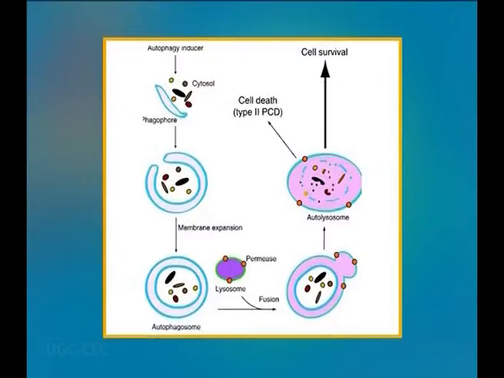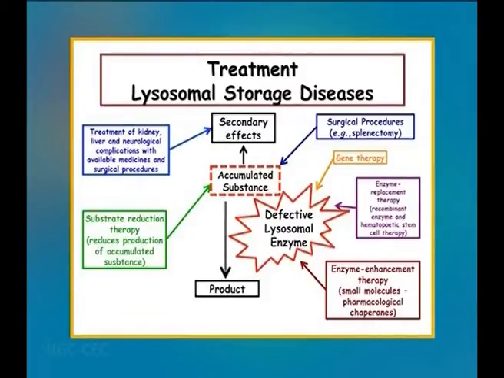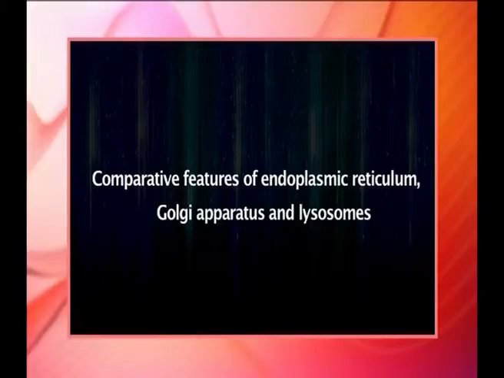The first step of the autophagy appears to be the enclosure of an organelle, for example a mitochondrion, in a membrane derived from the ER. The resulting vesicle, an autophagosome, then fuses with a lysosome and its contents are digested. Now, the pathogenesis. Lysosomes are responsible for a group of genetically inherited disorders called lysosomal storage disease. They are a type of inborn errors of metabolism caused by malfunction of one of the enzymes. And in the end, about the comparative features of endoplasmic reticulum, Golgi apparatus and lysosomes.